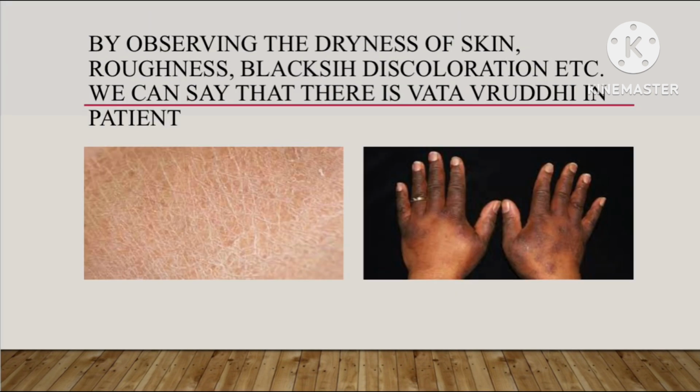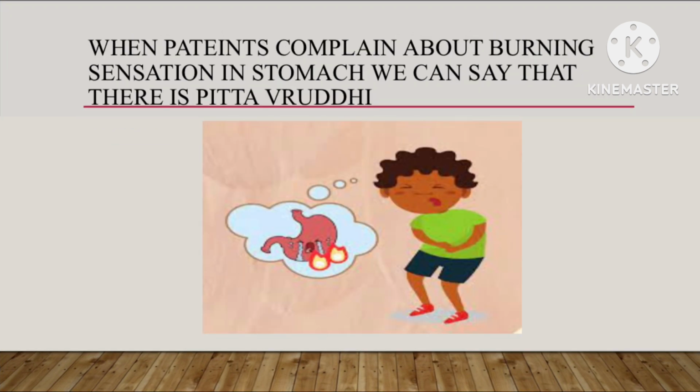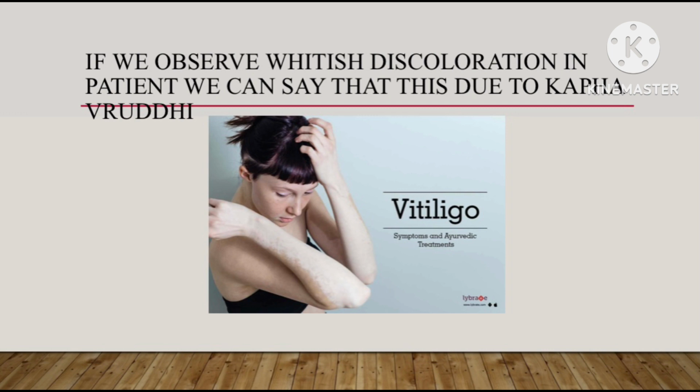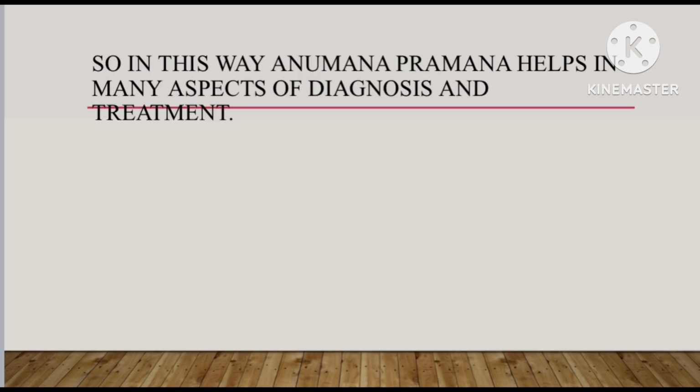By observing the dryness of skin, roughness, blackish discoloration, etc., we can say that there is Vata Vruddhi in the patient. When patients complain about burning sensation in stomach, we can say that there is Pitta Vruddhi. If we observe whitish discoloration in a patient, we can say that this is due to Kapha Vruddhi. So in this way, Anuman Praman helps in many aspects of diagnosis and treatment.